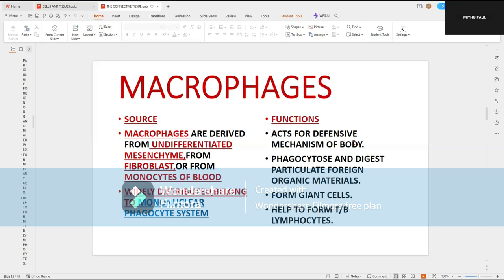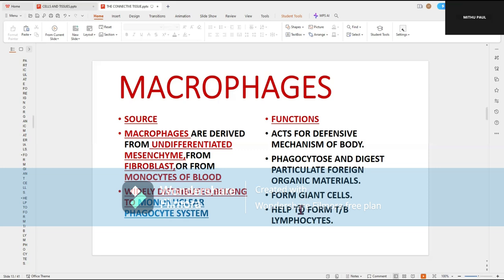They phagocytose and digest particulate foreign organic material. And in a bigger infection, a chronic infection, some of the macrophages fuse with one another to form a giant cell. There are different types of giant cells. You will get into them further in your physiology and pathology classes. The giant cells, as the name says, are bigger in size. They have multiple nuclei. These cells are present in different situations of chronic infection, such as sarcoidosis, tuberculosis, giant cell tumor, and so on.